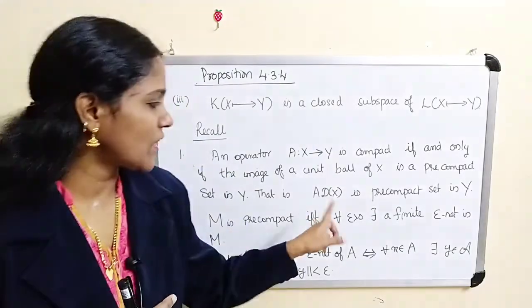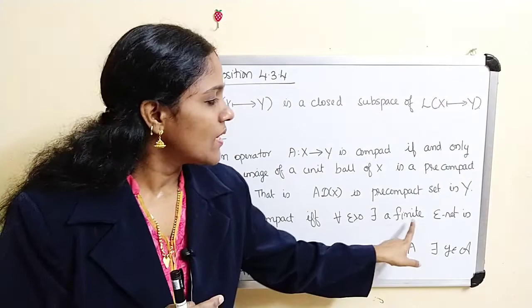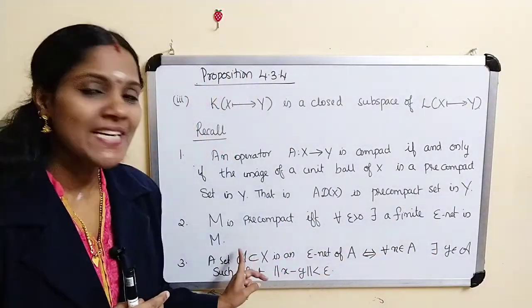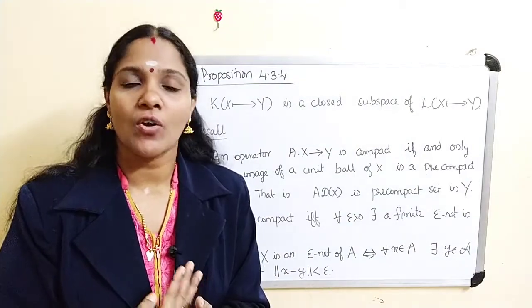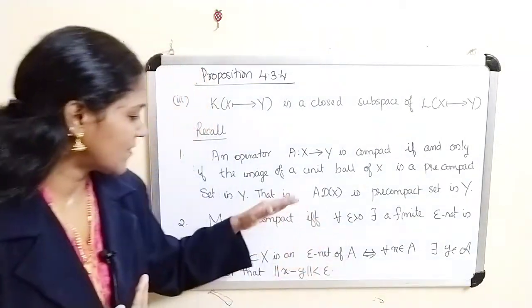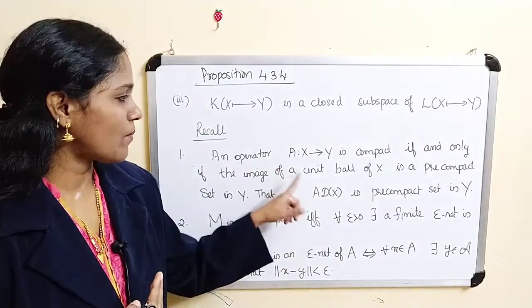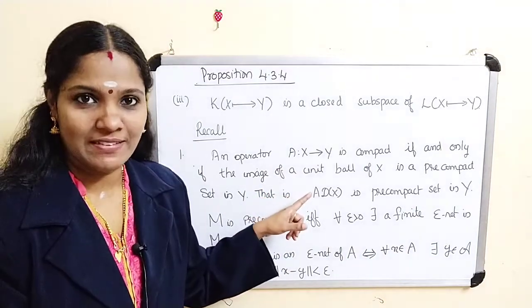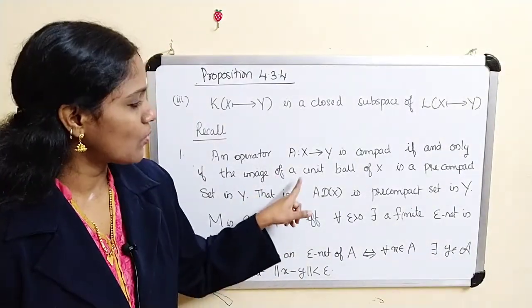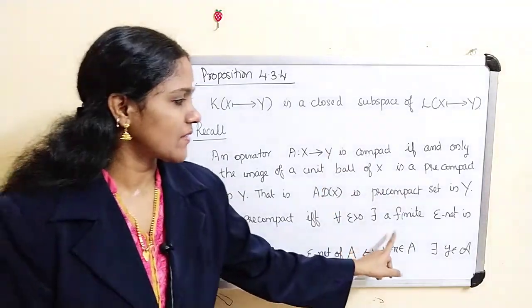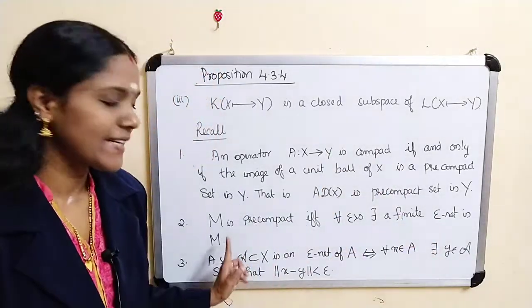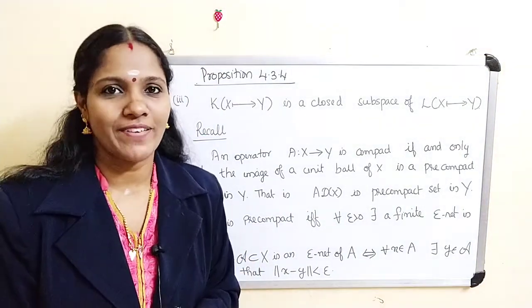That means we have to prove that for every epsilon greater than 0 there exists a finite epsilon net in A D of X. But given that the A_n are compact operators, therefore this condition also holds. That means A_n of D of X is pre-compact, that means for every epsilon greater than 0 there exists a finite epsilon net in A_n D of X.